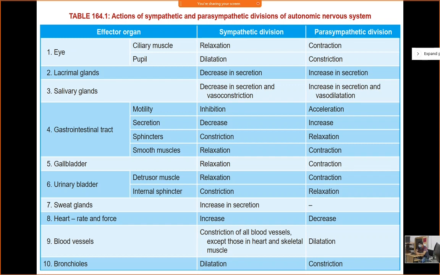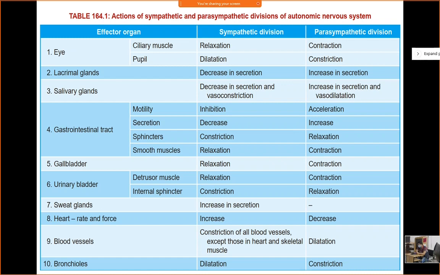But in simple terms, alpha 1 works as a stimulant in most of the organ systems. Beta 1 is also a stimulant, but this is specific to the heart and kidney.